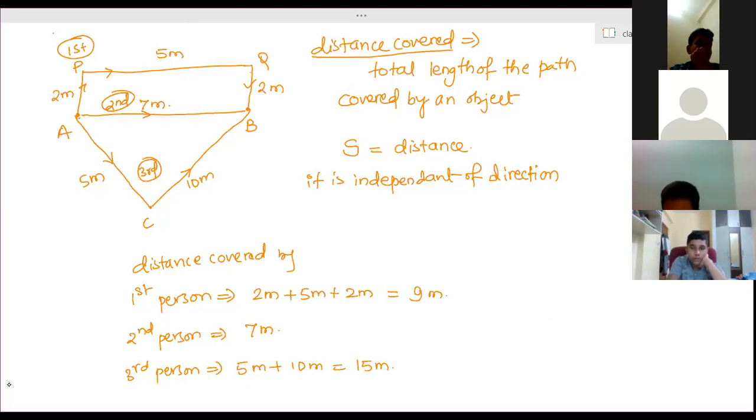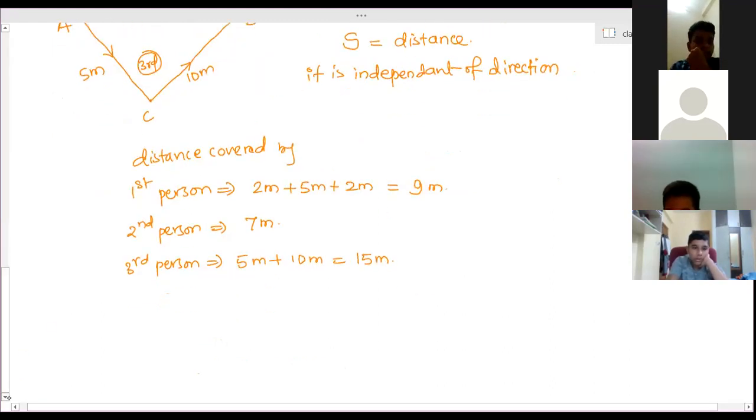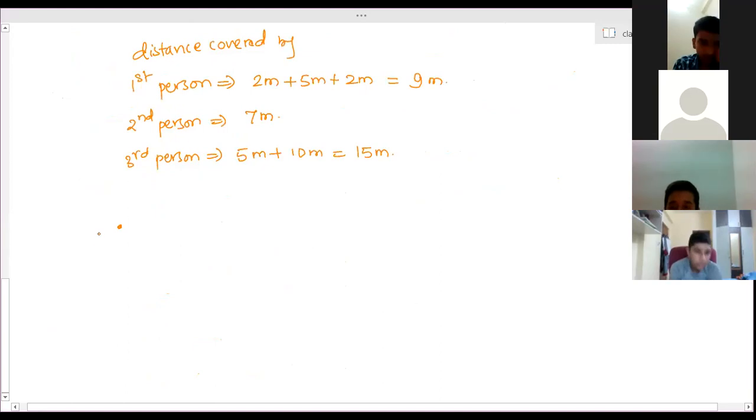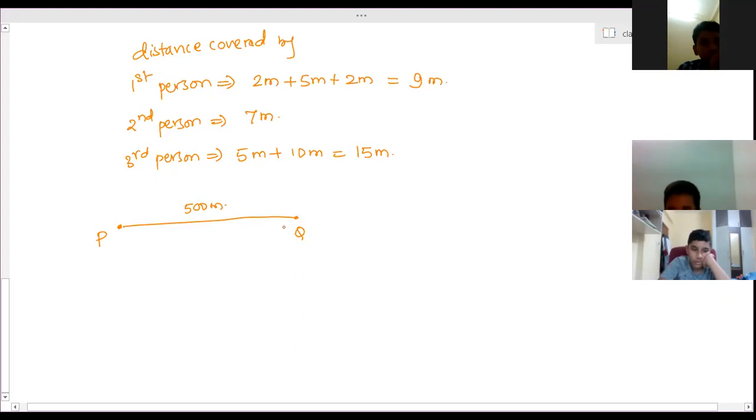In this case, another example. A person moves from P to Q, 500 meters, and again came back through the same path, 700 meters. He returned through the same path and traveled 700 meters.